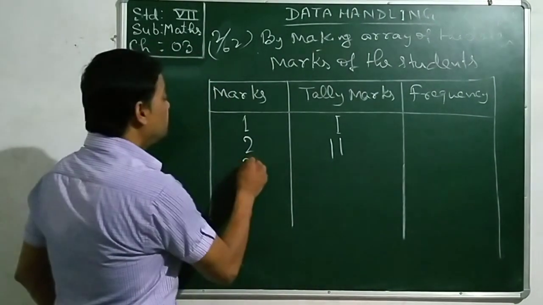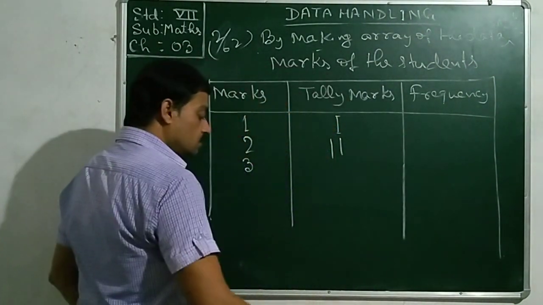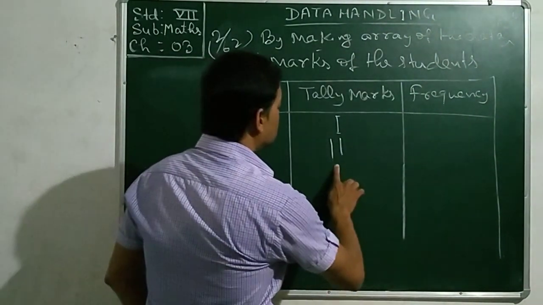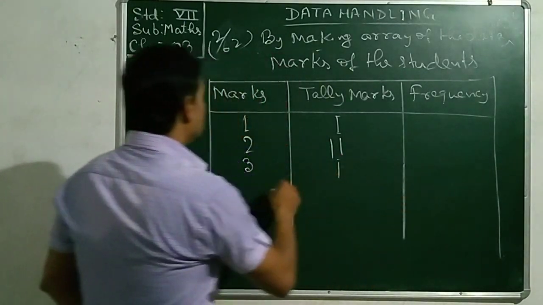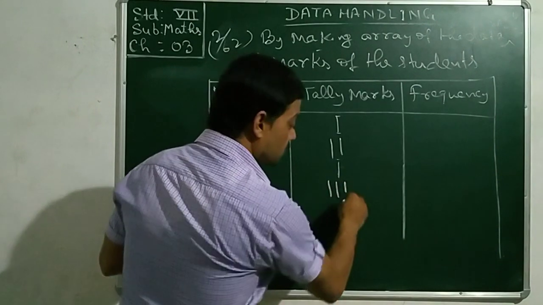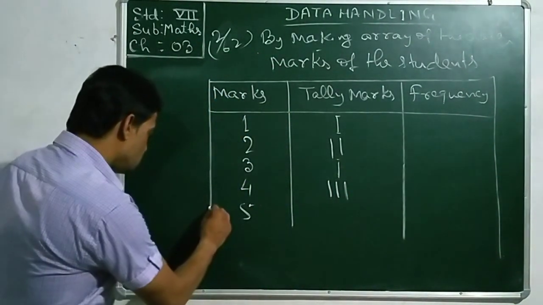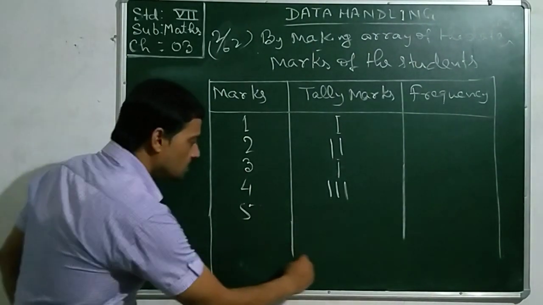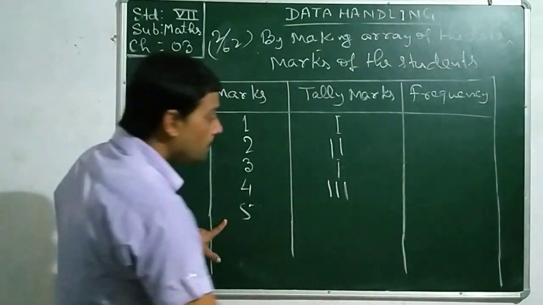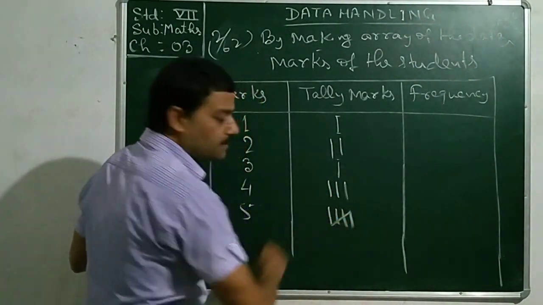What about 3? 3 appeared once. 4 appeared thrice. And so on. I can see 5 appeared here 5 times.